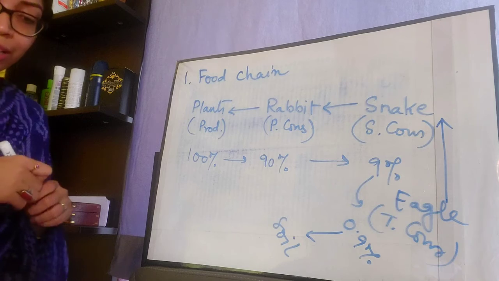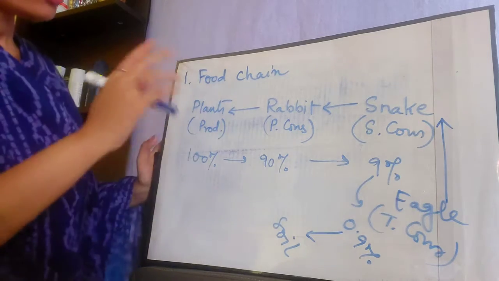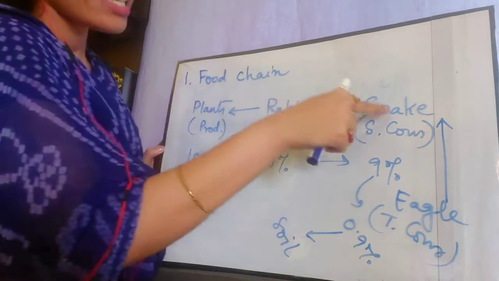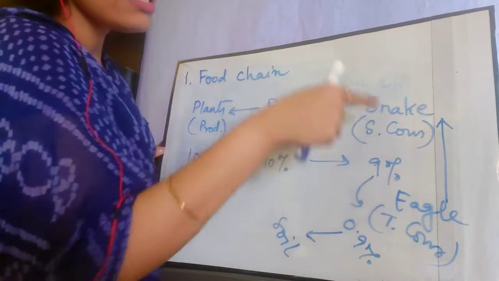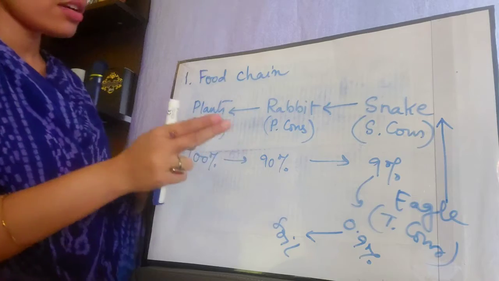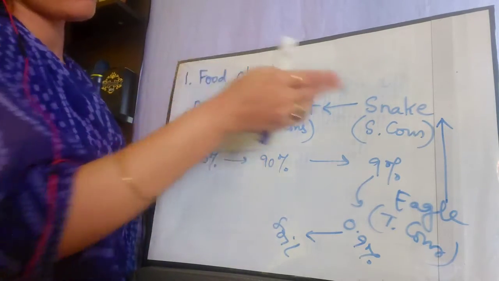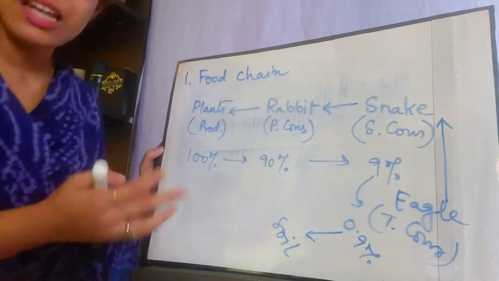Clear? Thus a chain of eating and being eaten. So eating and being eaten means the rabbit is eating the plant, the snake is eating the rabbit, the eagle is eating the snake. On the other hand, the plants are being eaten by the rabbit, the rabbit is being eaten by the snake, the snake is eaten by the eagle, and so on.